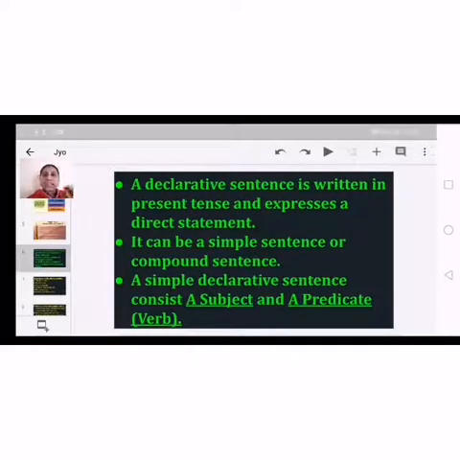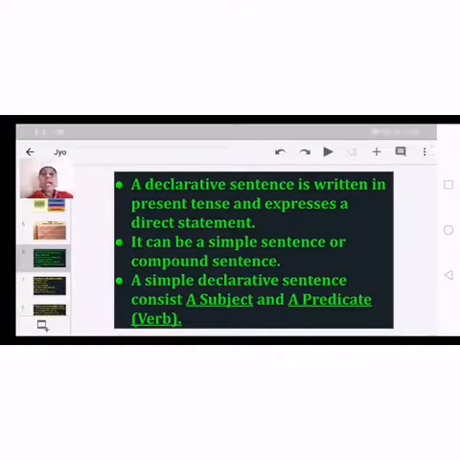But when we come to the compound sentence, compound means compounding, the adjoining of two sentences. In simple sentences we have the structure subject plus verb plus object. They can consist of only the subject and the predicate, that means a verb.